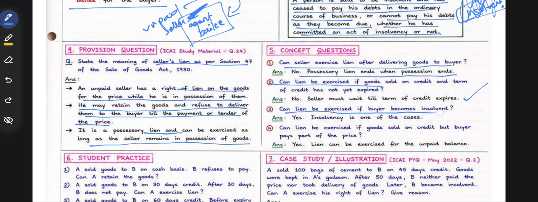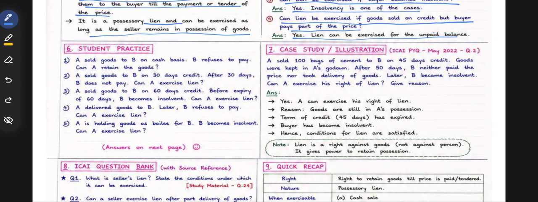Can lien be exercised if the buyer becomes insolvent? Yes, insolvency is one of the cases. Can lien be exercised if goods are sold on credit but the buyer pays part of the price? Yes, lien can be exercised for the unpaid balance.